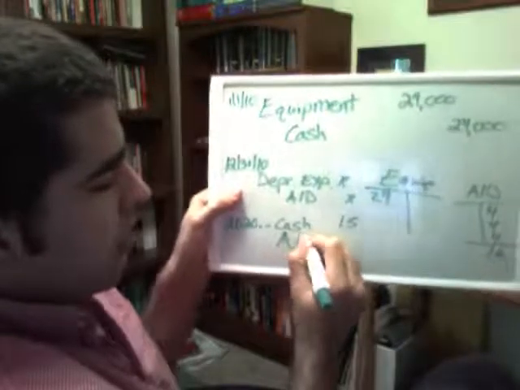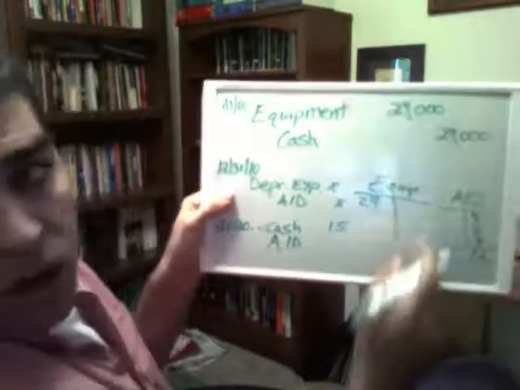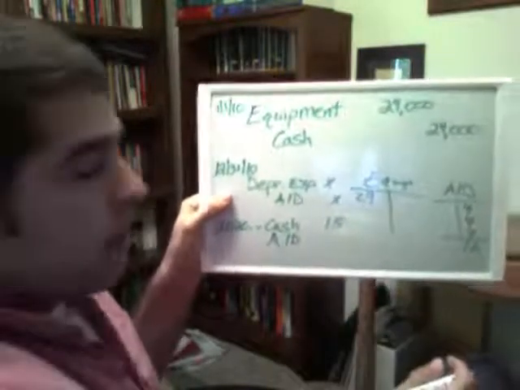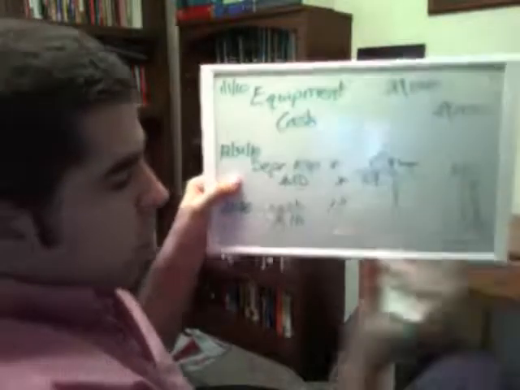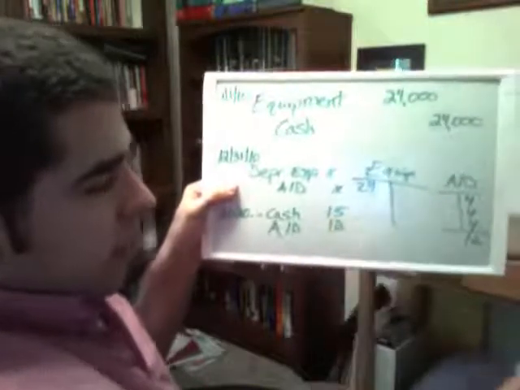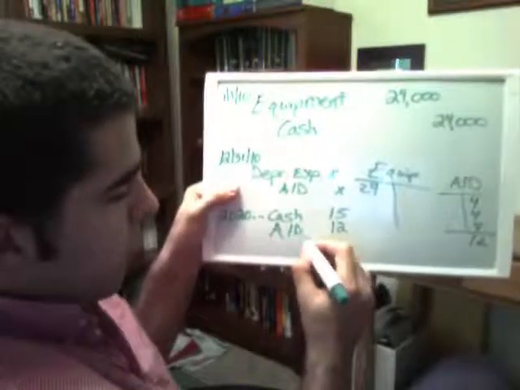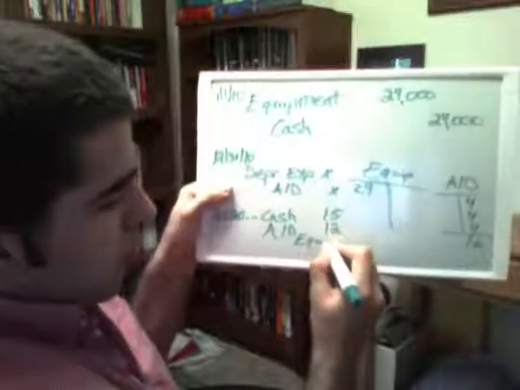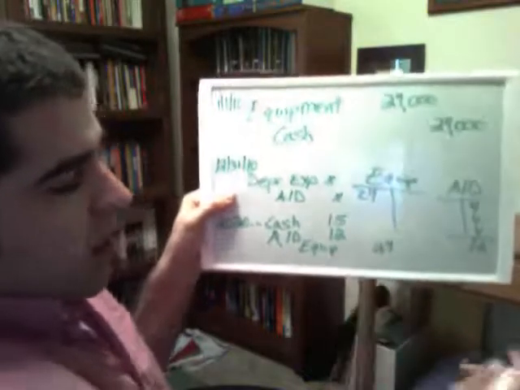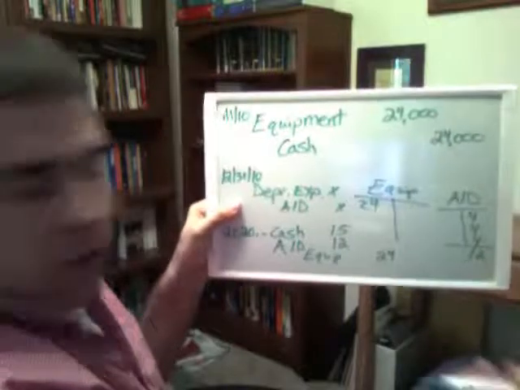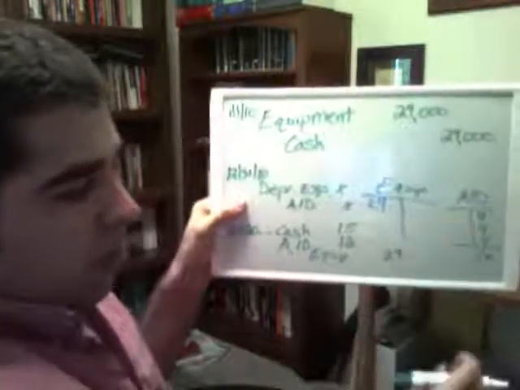We have accumulated depreciation. We need to take these off of the books because we're selling the account and it's not going to be there anymore. So accumulated depreciation had a credit balance of 12. We need to debit that to get it out of there. The equipment had a balance of 24. We got it out of there. So are all our accounts cleared out? We got our cash coming in. We got rid of these.